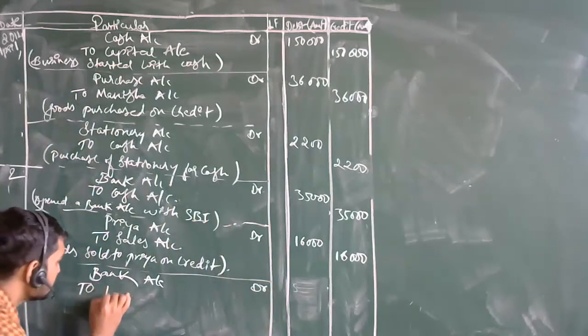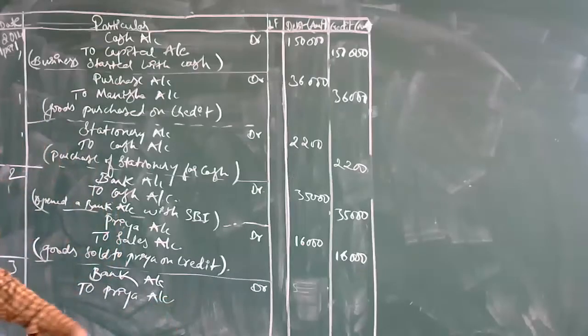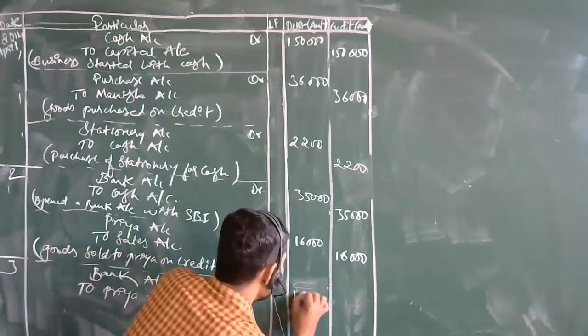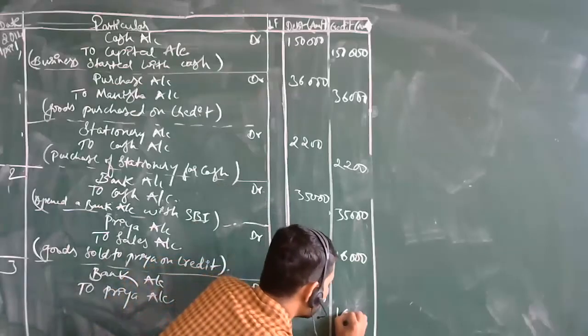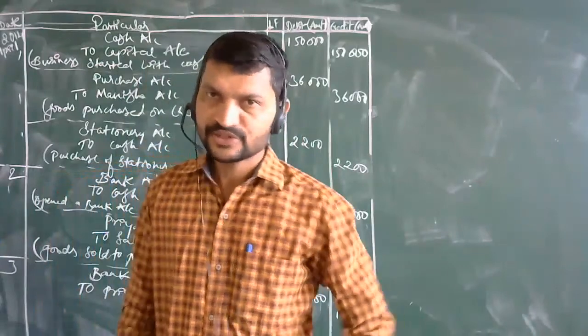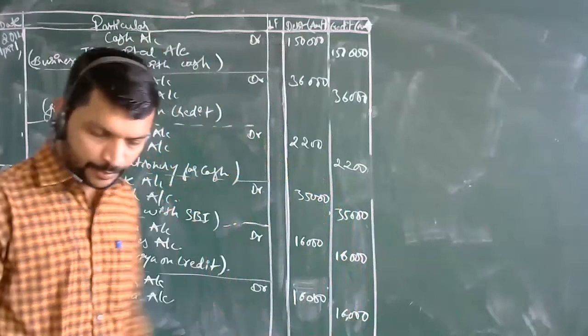Who has given this? Priya account. This has been given by Priya. The next day itself the payment is made. Priya was a debtor for us, as she purchased the goods on credit, and the next day itself she made the payment.